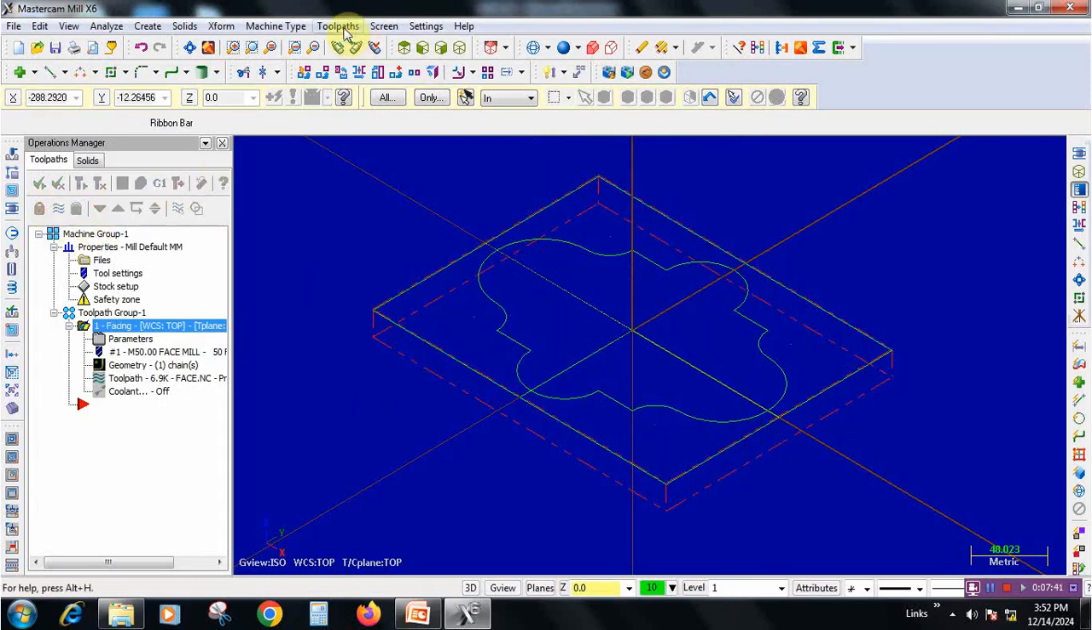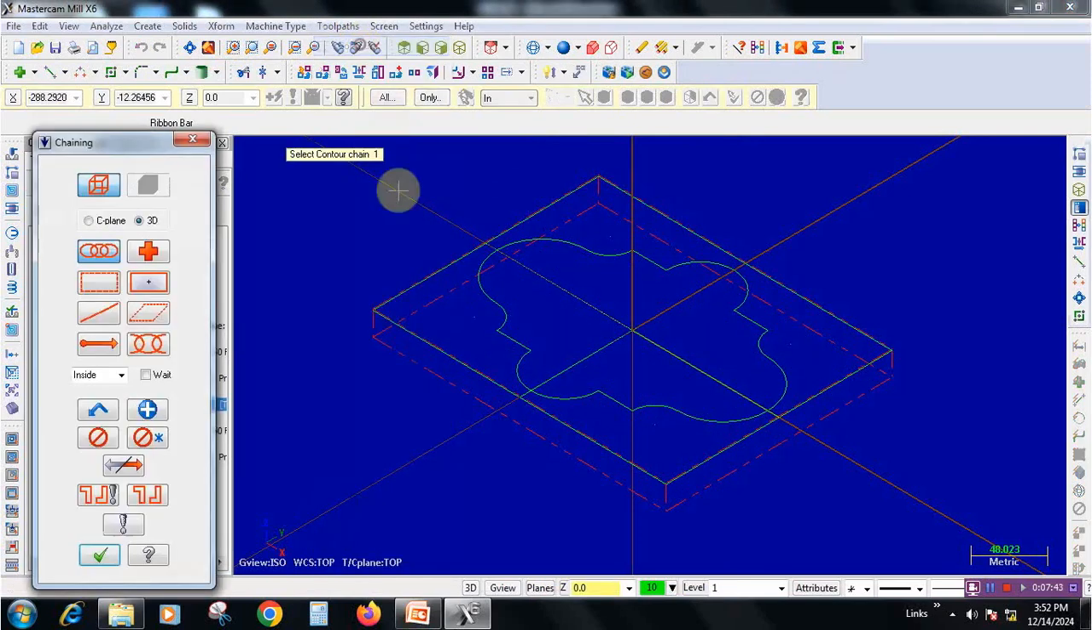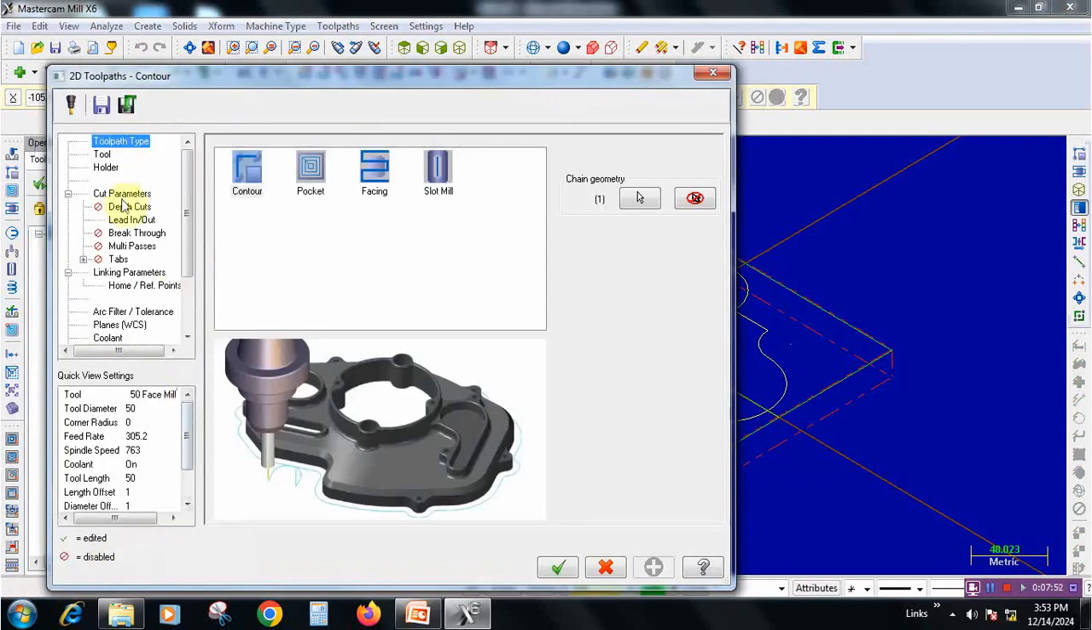Now go to tool path, select a contour. Now click on the profile. It is moving in the anti-clockwise direction. You just keep it in mind and go to tool selection.